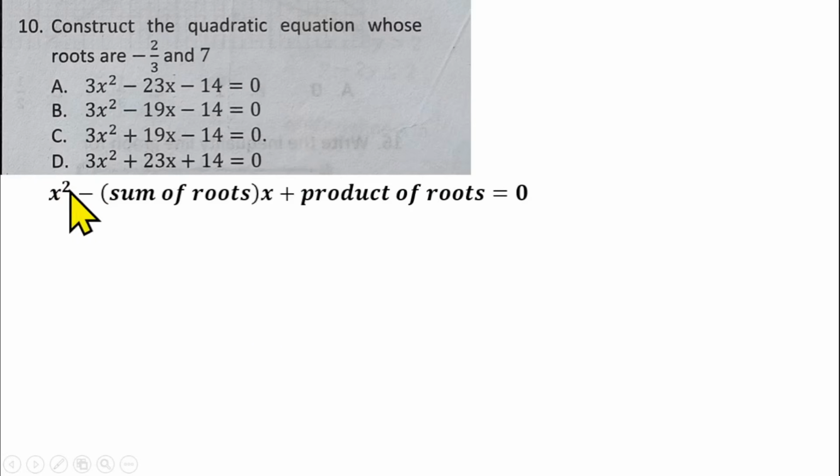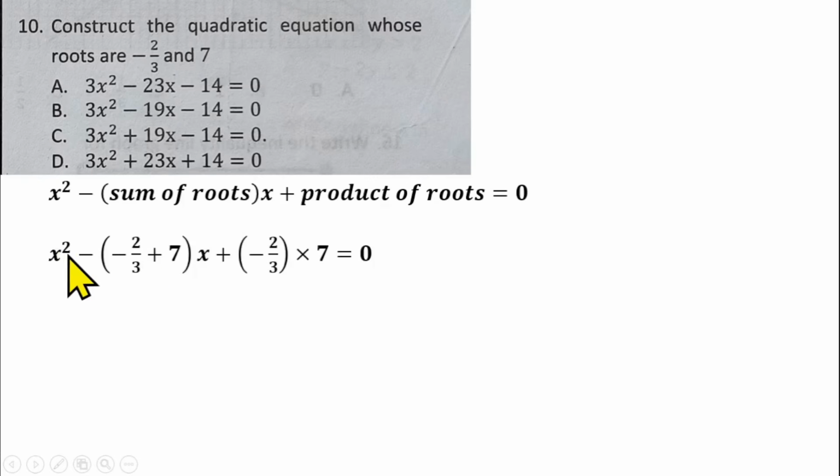You can use the template for getting the quadratic equation given the roots, and that should be x squared, because the options are in terms of x. So we have x squared minus, open a bracket, the sum of the two roots, times x, plus the product of the two roots, equal to 0. If we substitute into this template, we have x squared minus, open bracket, minus 2 over 3 plus 7, x, plus the product of the two roots, which is minus 2 over 3 times 7, equals 0.